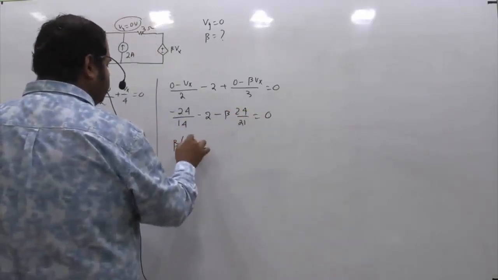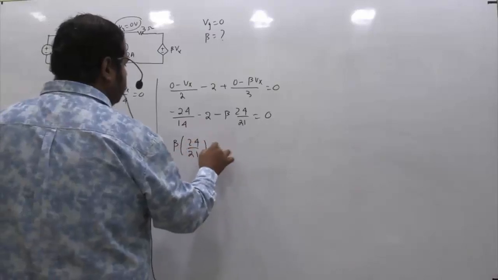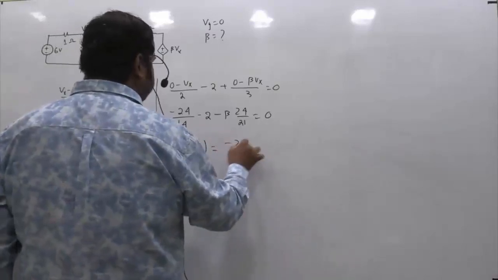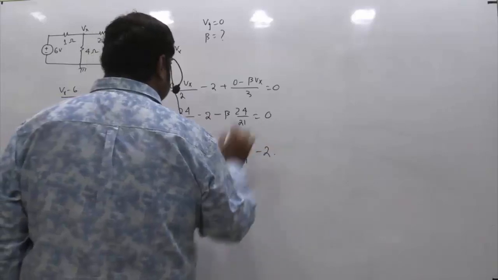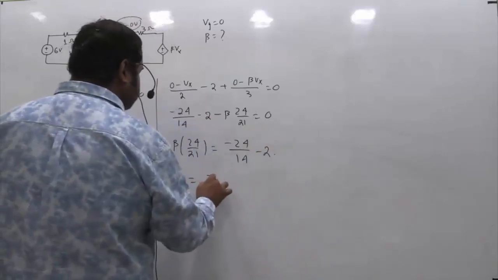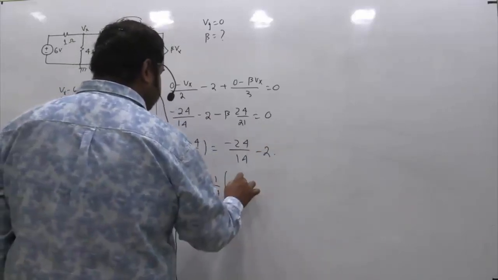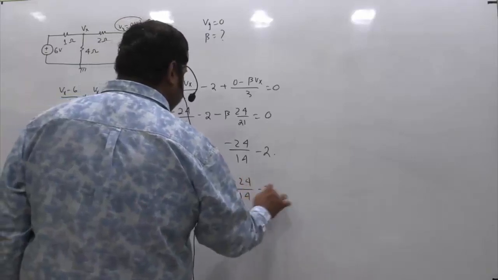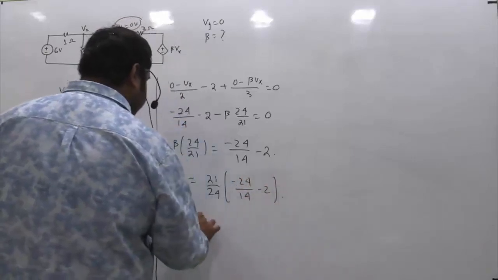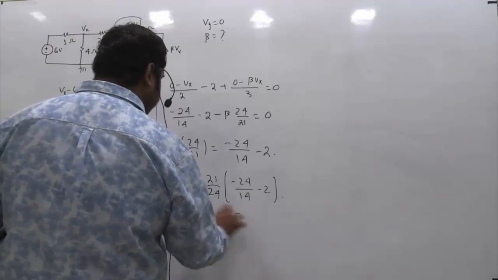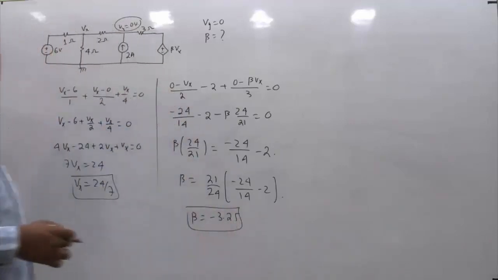So beta into 24 by 21 happens to be minus 24 by 14 minus 2. So what is beta? Beta is equal to 21 by 24 times minus 24 by 14 minus 2. Take a calculator and solve it. The answer coming is minus 3.25. Minus 3.25.